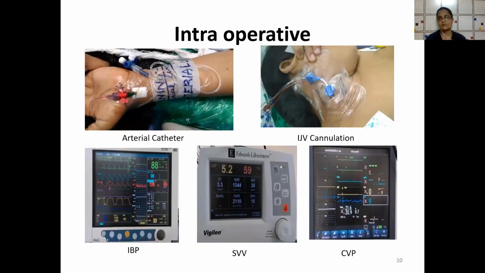Monitoring would be ECG, saturation, arterial line which would give you the invasive blood pressure and pulse pressure variation, ETCO2, temperature, agent gas monitoring, and CVP monitoring. If you have advanced monitors like cardiac output and stroke volume variation, it would be desirable.